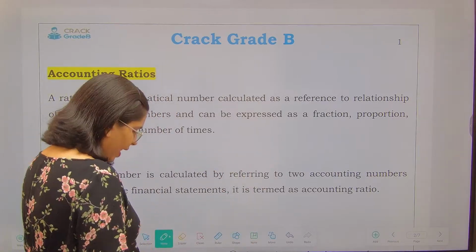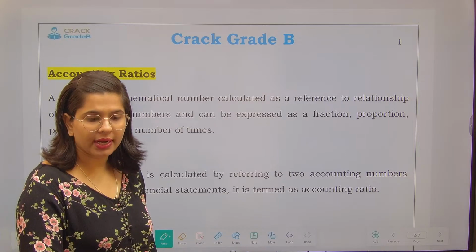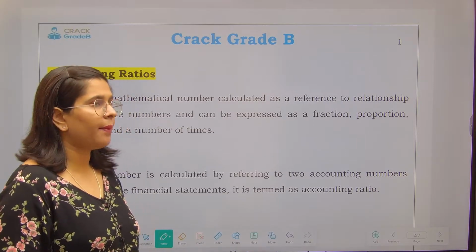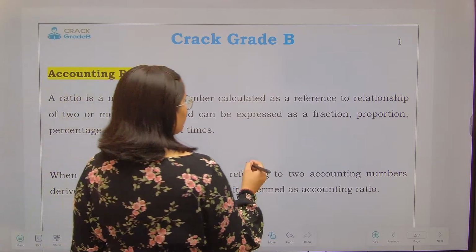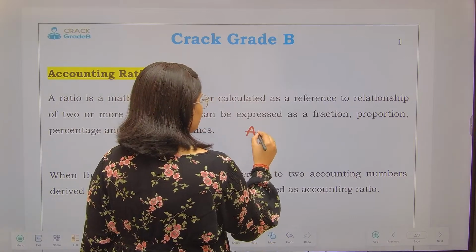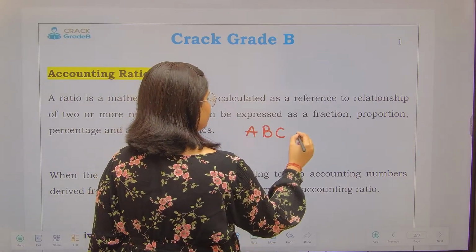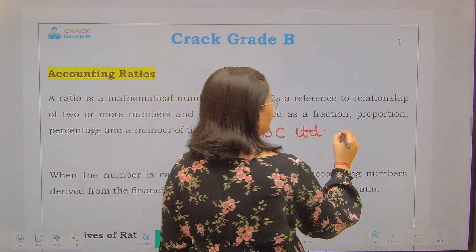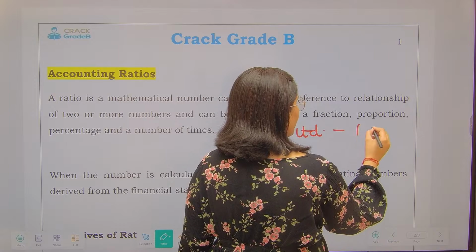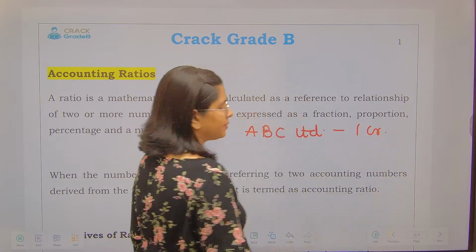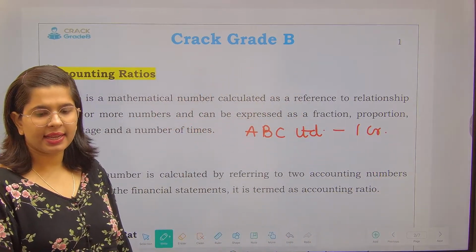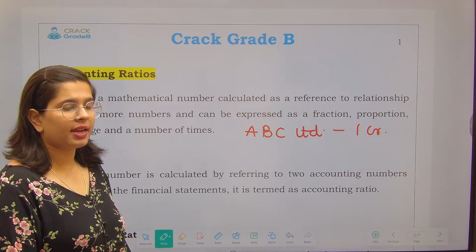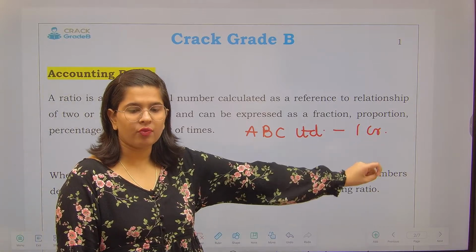Now, why are accounting ratios important as a topic for us? For example, suppose there is a company ABC Limited, and in the current year it has earned a net profit of 1 crore.